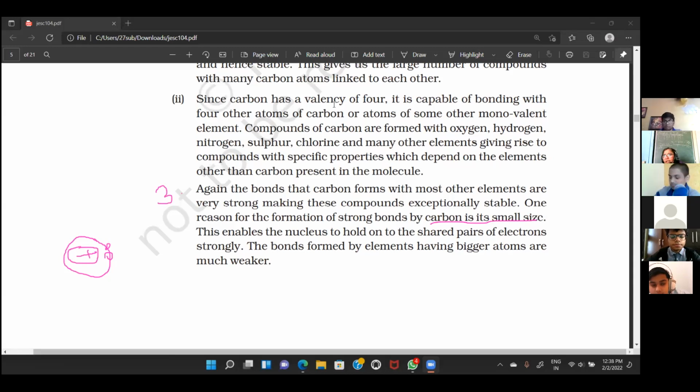Thus, carbon is able to form an exceptionally large number of compounds, and they are very strong also, because the nucleus is able to hold them very strongly. Nuclear effectiveness increases. Remember, we discussed this in chapter 5 also. More number of shells, less nuclear effectiveness. Fewer shells, more nuclear effectiveness. Do you remember? Okay. So that way it forms a large number of compounds. Clear to everyone? Okay. Bonds formed by elements having bigger atoms are much weaker.